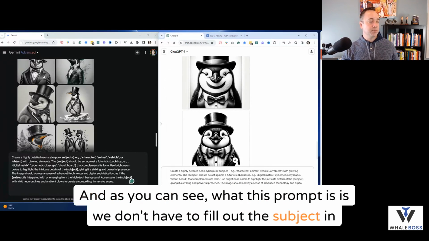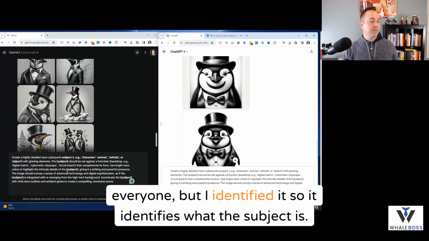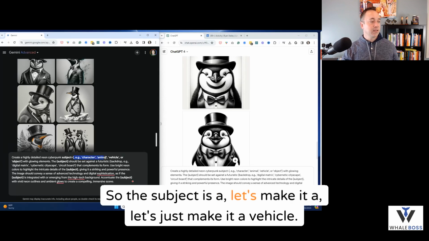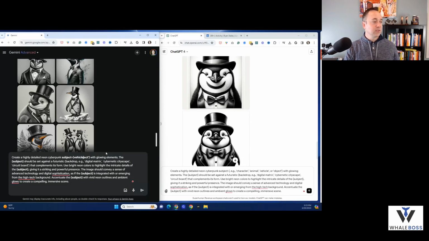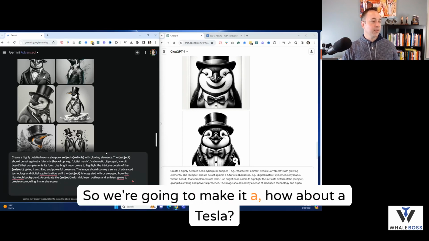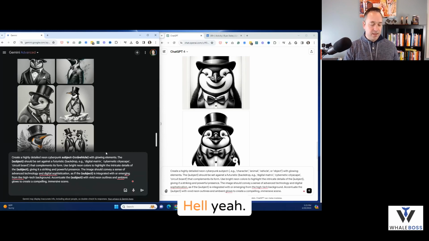So it identifies what the subject is. So the subject is let's just make it a vehicle. Let's not do an animal. So we're going to make it how about a Tesla? Hell yeah. Tesla.